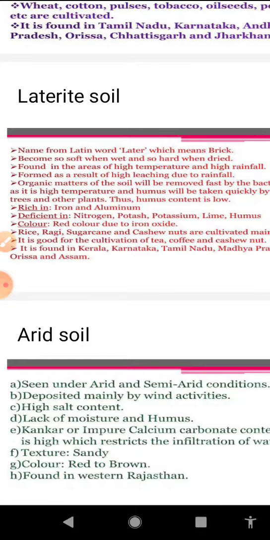This variety of soil is rich in iron and aluminium, but deficient in nitrogen, potassium, lime, and humus content. And after using chemical fertilizer, this variety of soil can be brought under cultivation also. Generally in the hilly areas of Karnataka, Kerala, and Tamil Nadu, it is used for growing tea and coffee. Then in Tamil Nadu and Andhra Pradesh, Kerala, this variety of soil is also used for growing cashew nut.